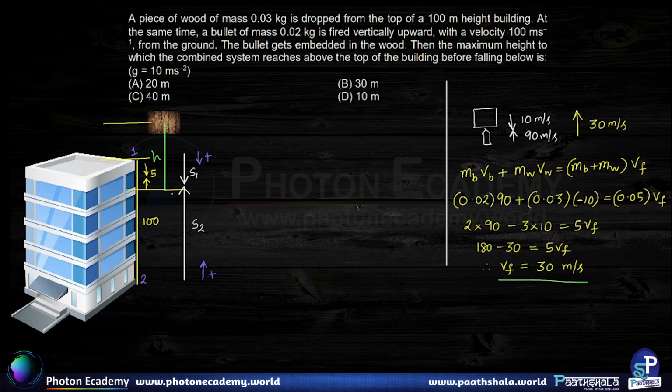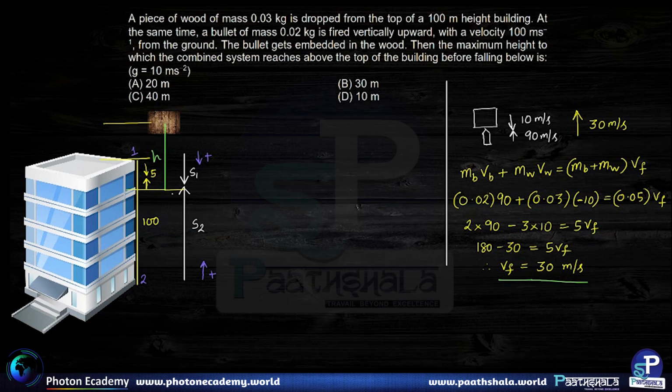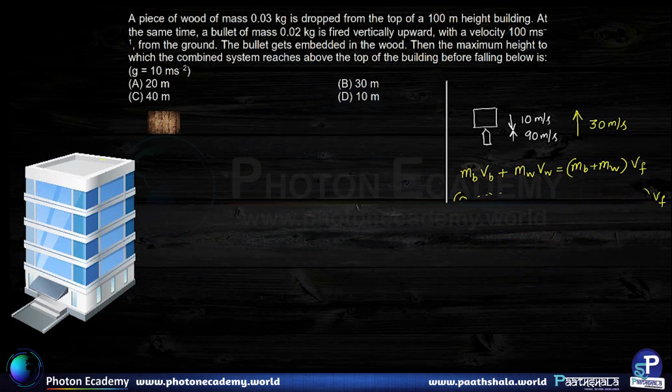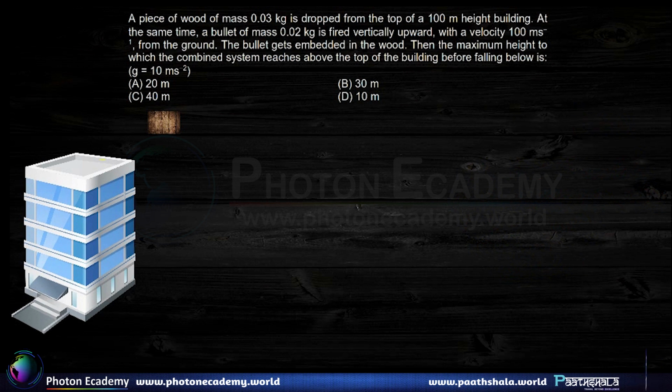Let us say we are to talk about the center of mass. Now, the initial position of the center of mass, we can find out when the block was at the top of the building and the bullet was at the bottom of the building. So the initial position of the center of mass, if we were to find out, would be, the block is over here, and let me draw a bullet for now. The bullet is over here, let's say.